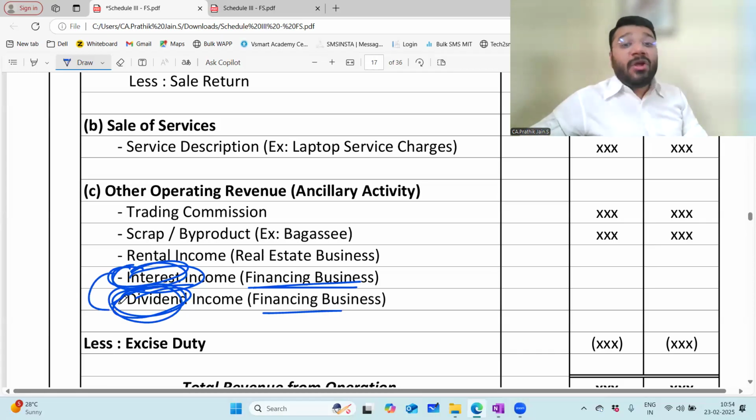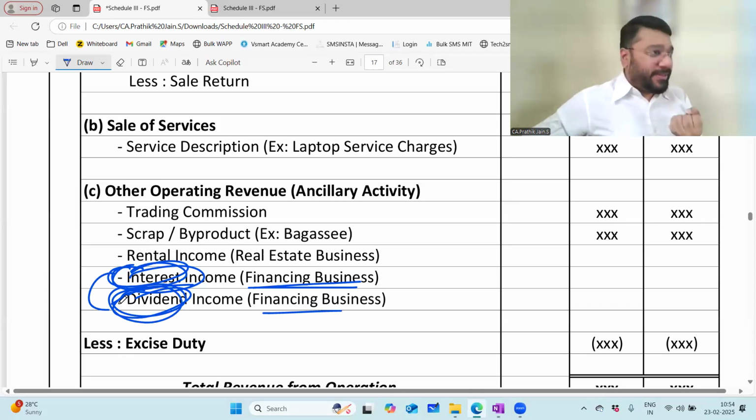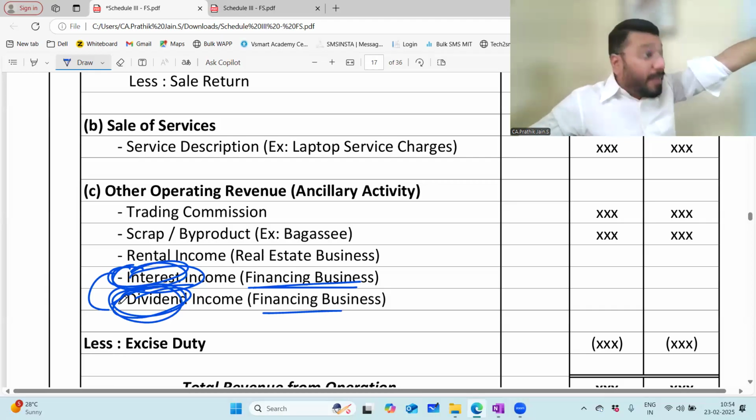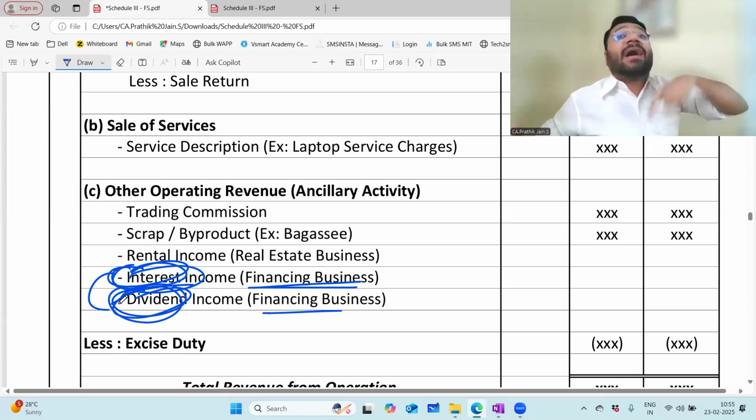But on the other hand, for a non-financing business like CA.Prathik Academy, I have some surplus money. I invested in fixed deposit. I'm getting interest. Am I dependent on that interest for running my academy? No, it is happening casually in the course of my business. So it is my other income.